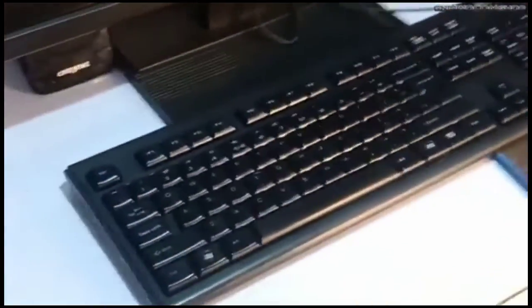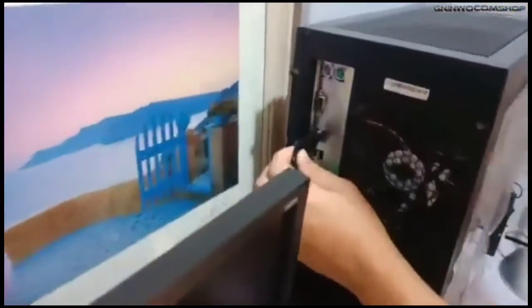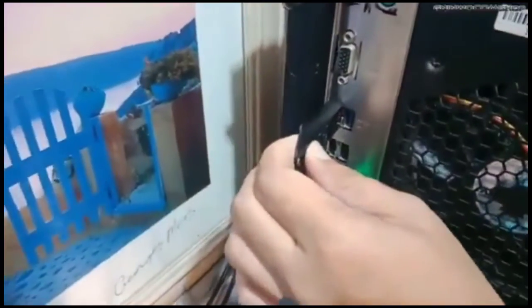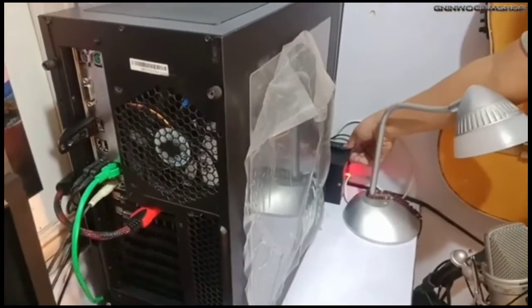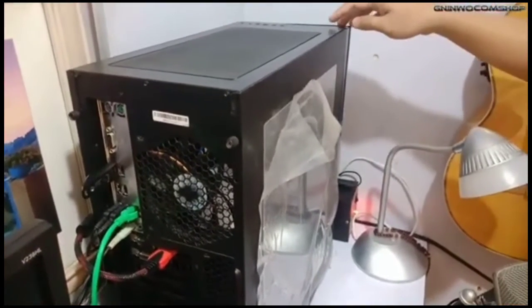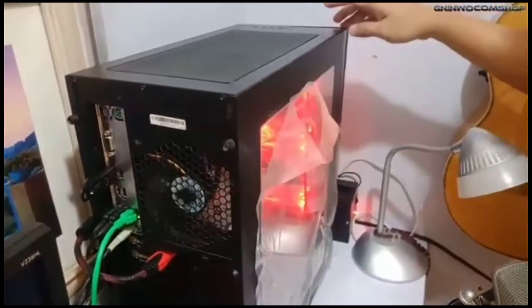So let's start. First is insert your USB to your computer, and then turn on your CPU and computer. While the computer is booting, just keep pressing the delete key on your computer.